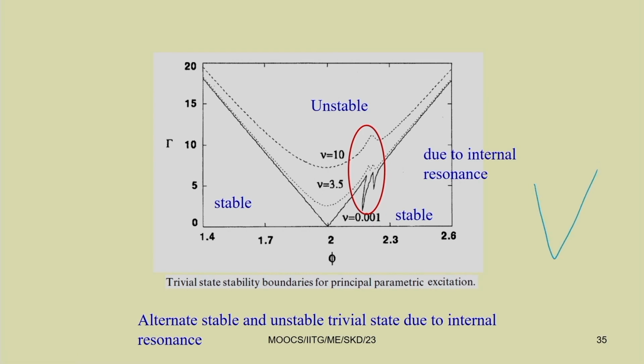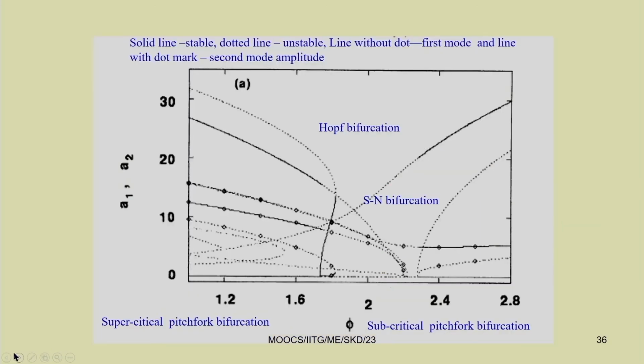Due to the presence of internal resonance, in this portion you can have several kinks, and then it moves like this. You have observed alternate stable and unstable regions in this case due to the presence of internal resonance condition.